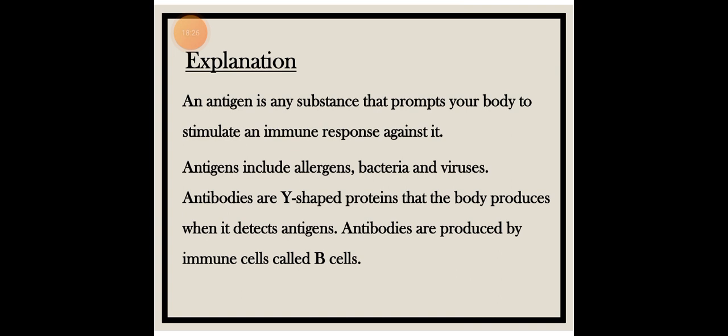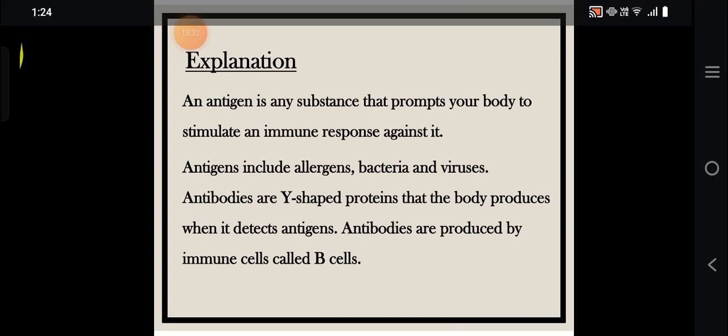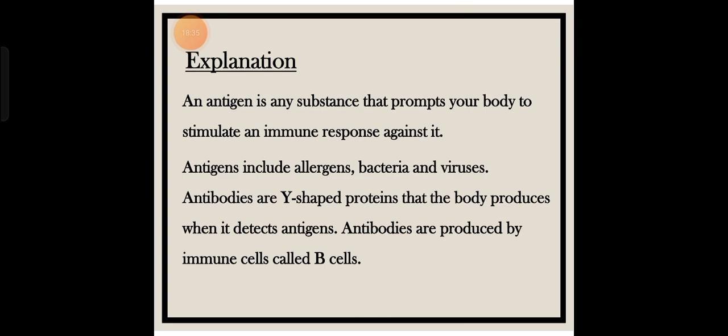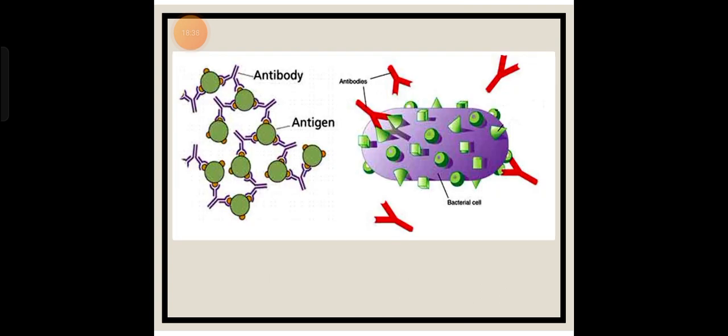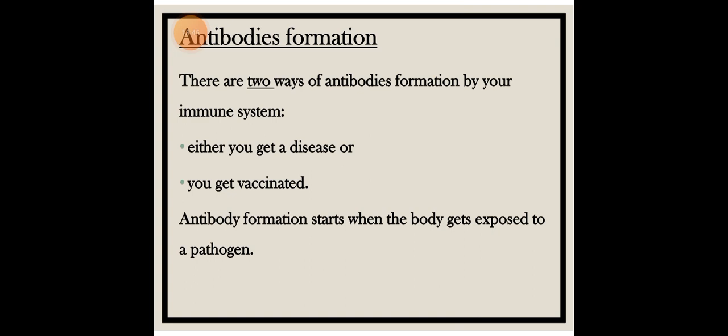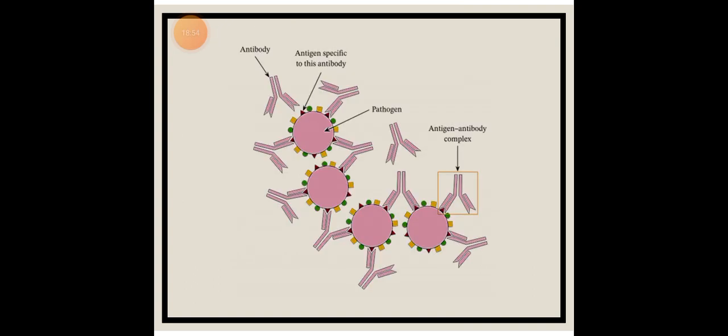Antibodies are Y-shaped proteins that our body produces when it detects antigens. Antibodies are produced by immune cells called B cells, and you can see antibodies fighting off the germs here. Antibody formation: there are two ways of antibody formation by your immune system. Either you get a disease or you get vaccinated. Antibody formation starts when your body gets exposed to a pathogen. You can see here an antibody, the antigen specific to this antibody, and then the antigen-antibody complex. This is the virus.